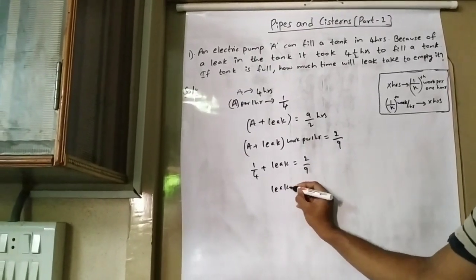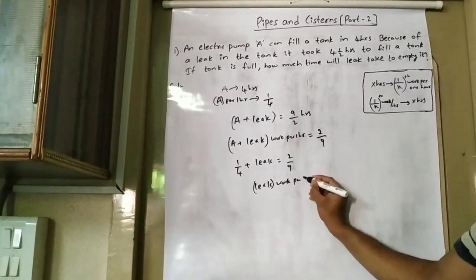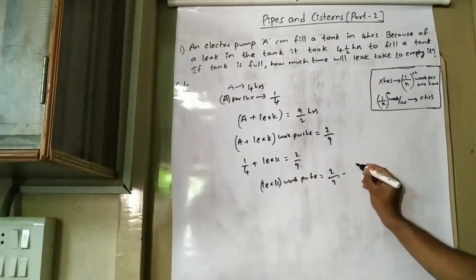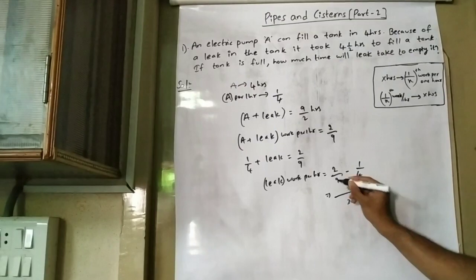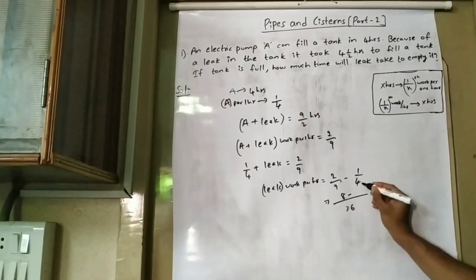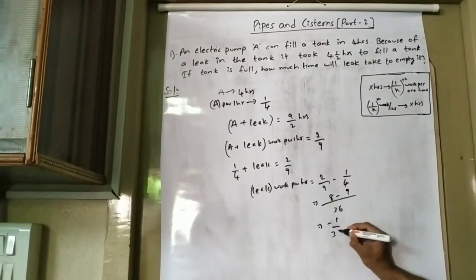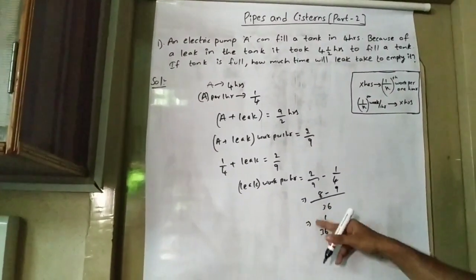So the leak work per hour is equal to 2 by 9 minus 1 by 4. Take 36 as the LCM: 9 4s are 36, 4 9s are 36, so that is 8 minus 9, which equals minus 1 by 36. So the work done by the leak pipe is 1 by 36.